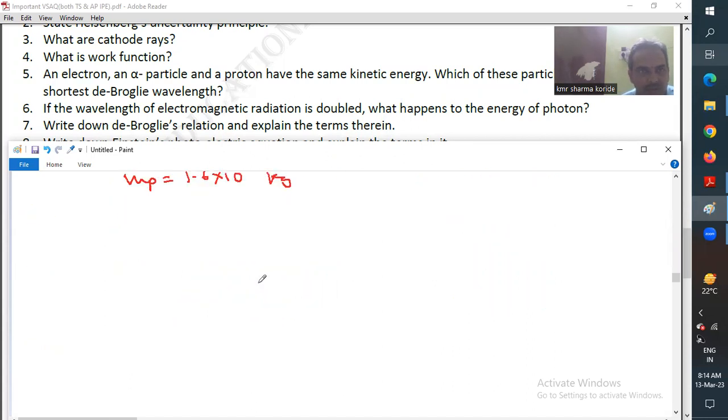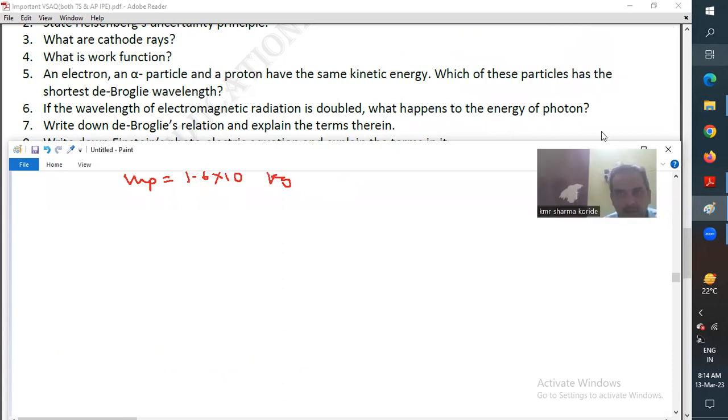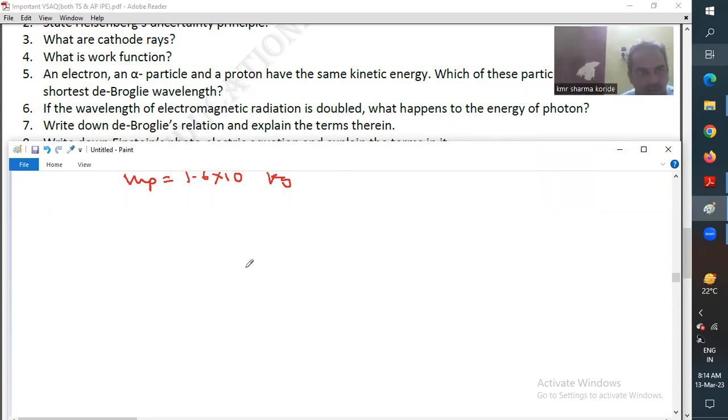Moving to the answer for the next question. Wavelength of electromagnetic radiation is doubled. What happens to energy of the photon? Question number 6. So get back the formula, E is equal to h nu first. This is energy of the photon.